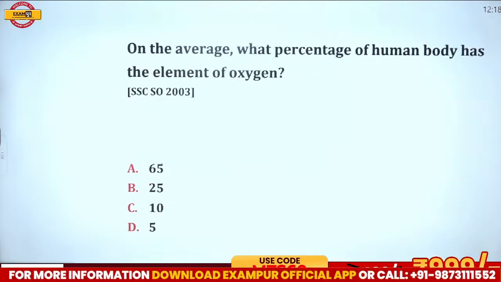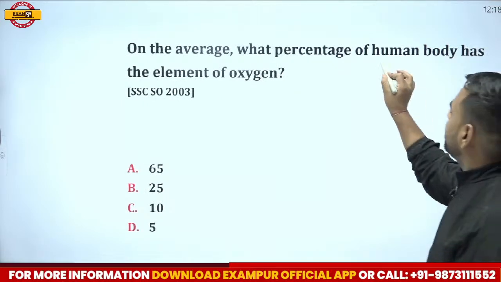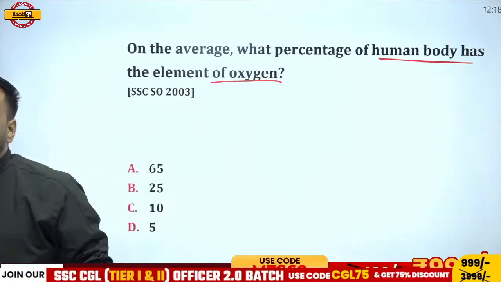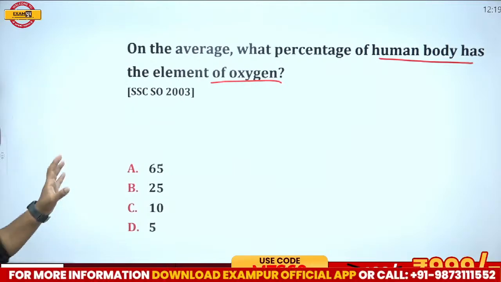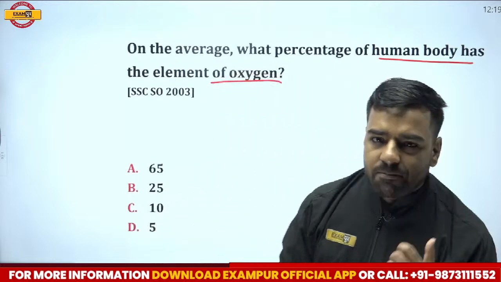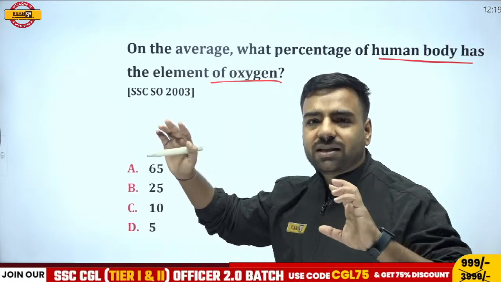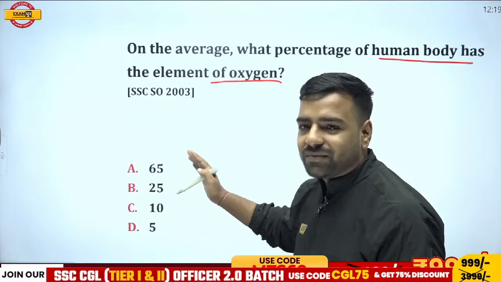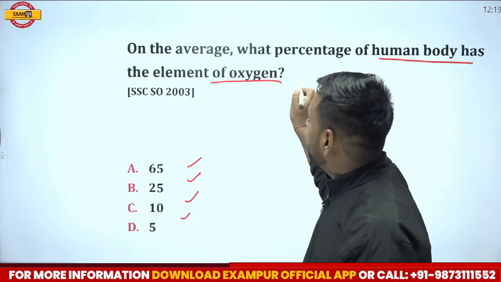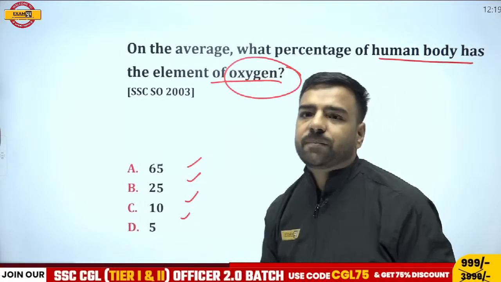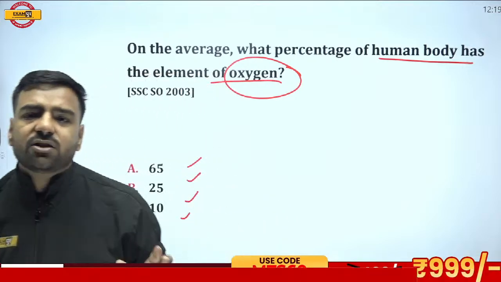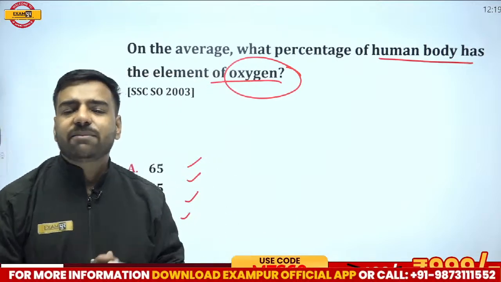If I talk about the average, on an average, the percentage of human body which is containing oxygen. Now, what is that particular percentage? Now, we know that if I talk about the human body, there are several things in our body. Apart from all those particular things, the options are 65%, 25%, 10% or 5%. So I'm only talking about oxygen over here. So what percentage of human body has element oxygen?